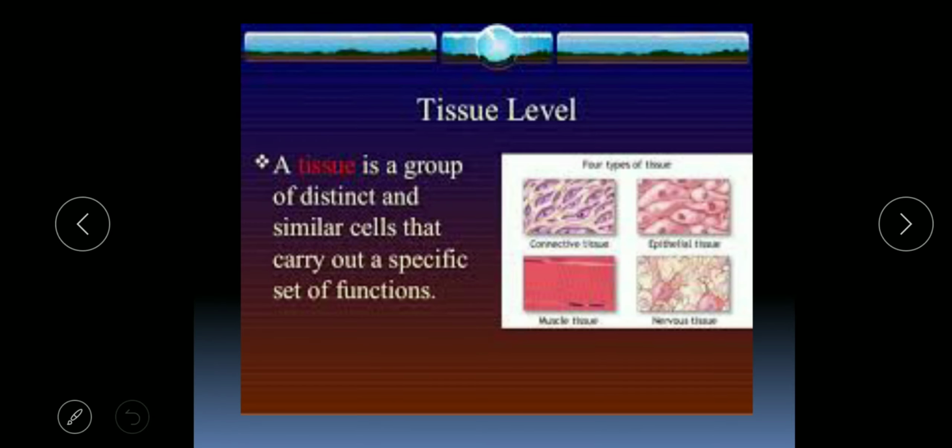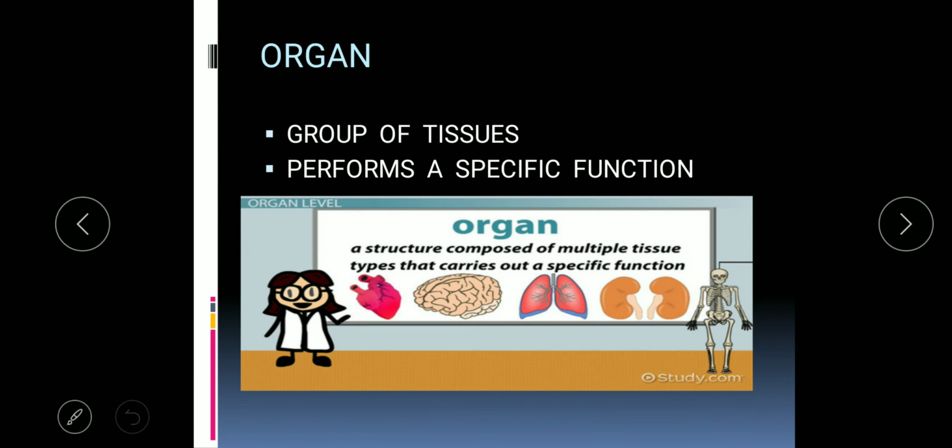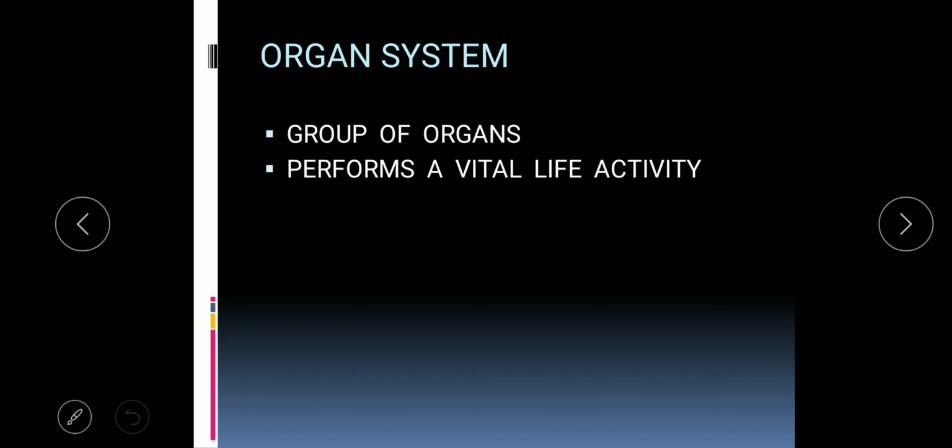Then tissue is a group of distinct cells, similar cells, and carry out a specific set of functions. For example, connective tissue is there, epithelial tissue is there, muscular tissue is there, nervous tissue is there. Then what is organ? Organ is a group of tissue which performs a specific function, like here heart, brain, lungs, kidney. These are organs. Then organ system is what? Group of organs which performs a vital life activity.